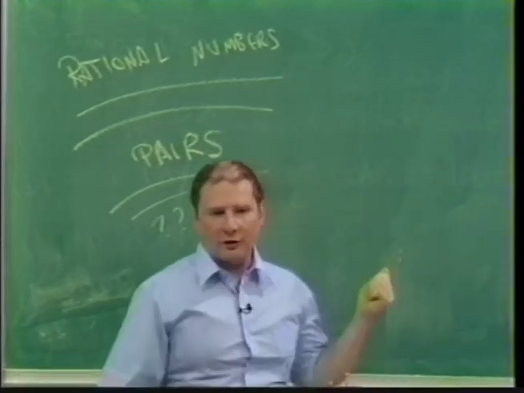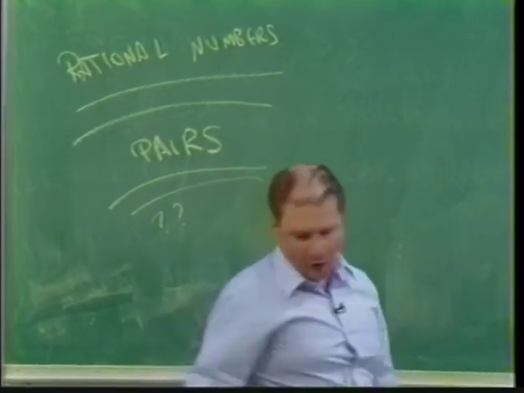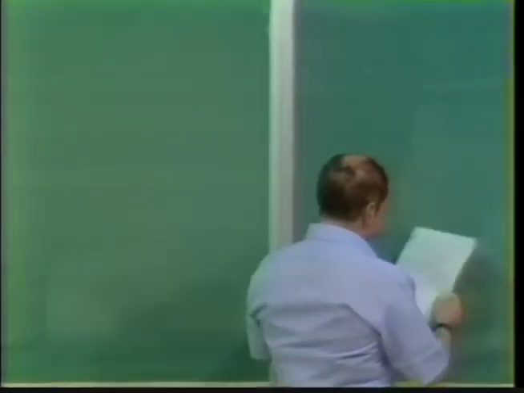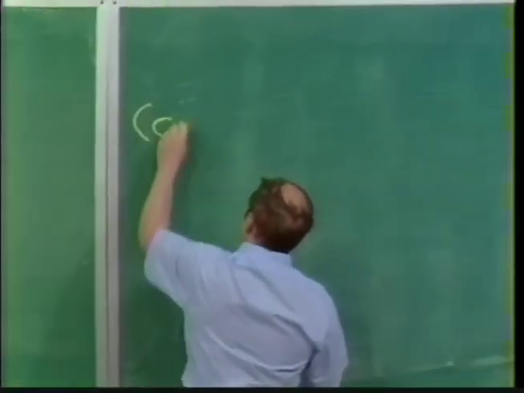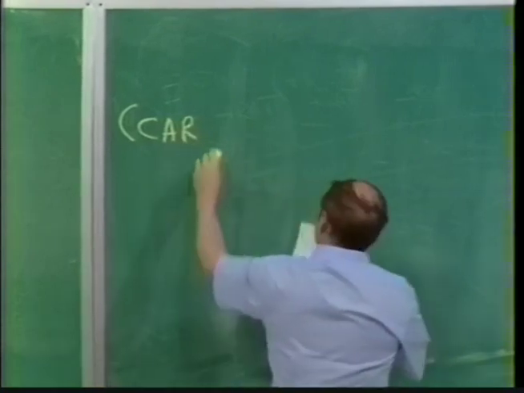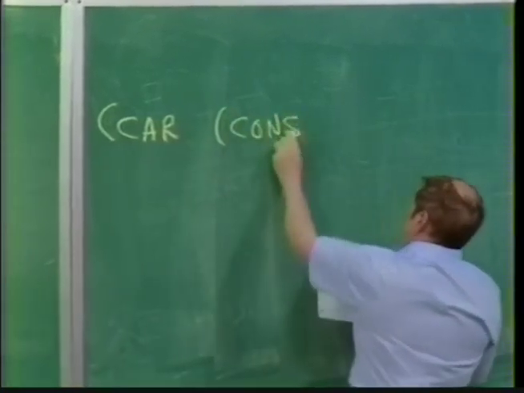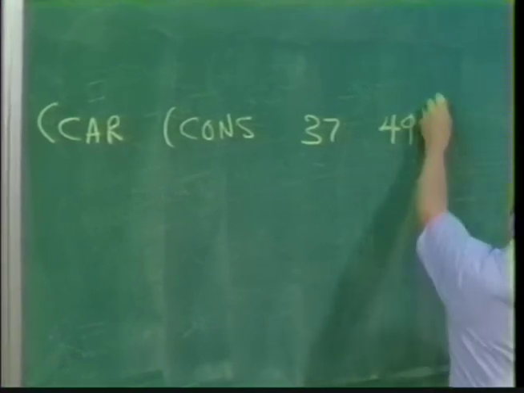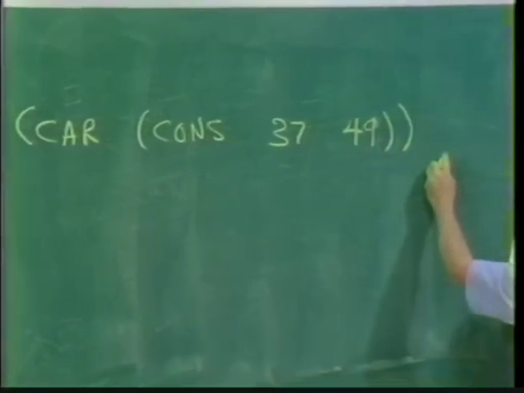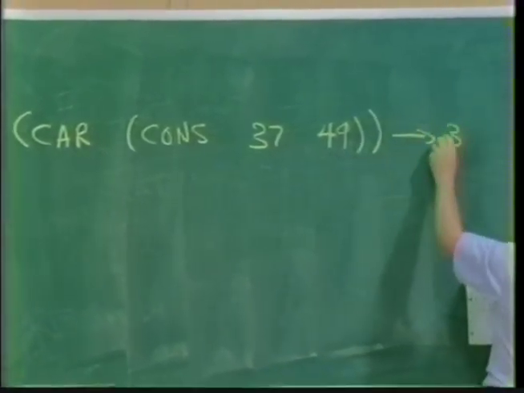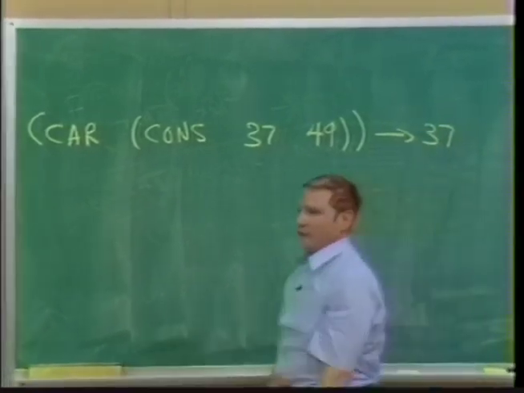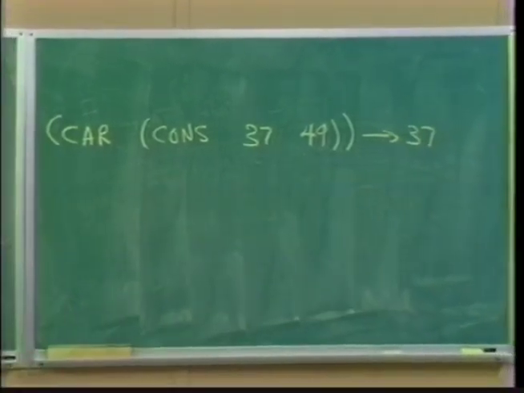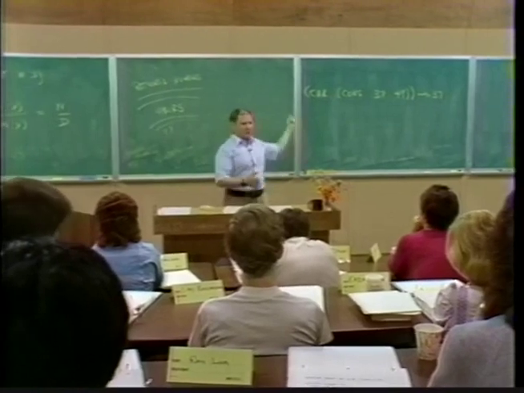All I should have to convince you of is, for example, that car of cons of 37 and 49 is 37, for arbitrary values of 37 and 49. And I can do cdr the same way.